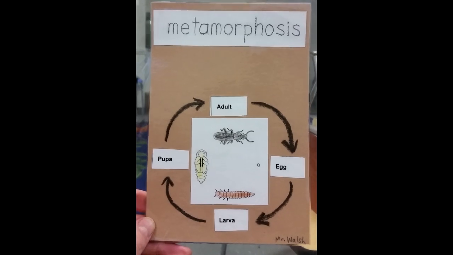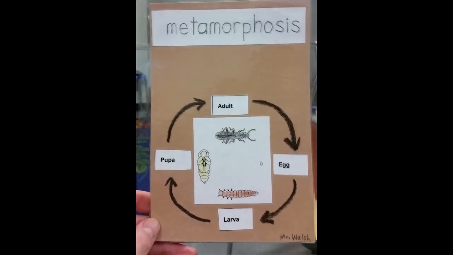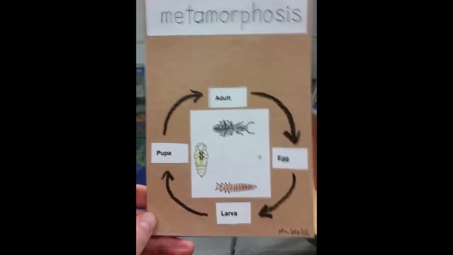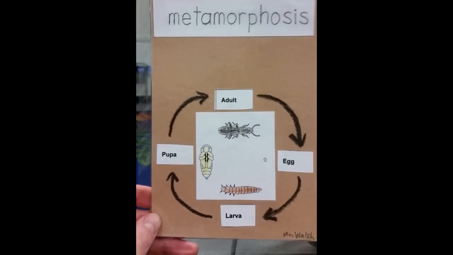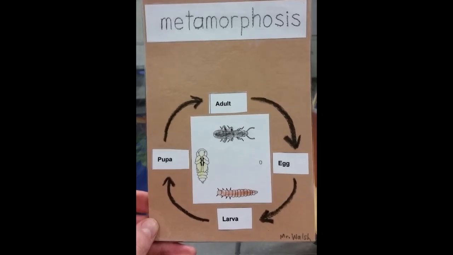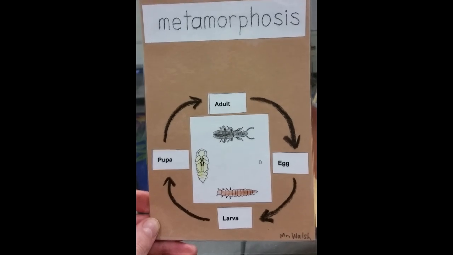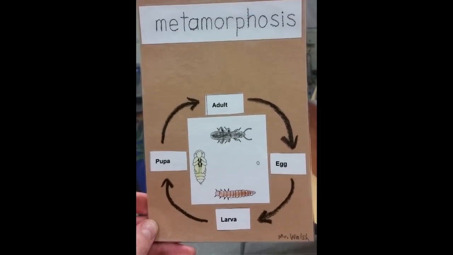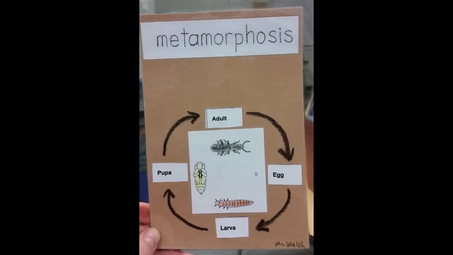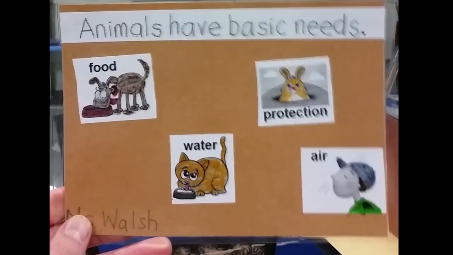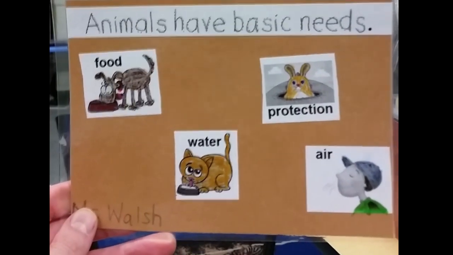The insect life cycle is called metamorphosis. It means big changes. Starts as an egg, grows into a larva, becomes a pupa, then it's an adult. Here's how you can remember what is the correct order. If you start with adult, starts with A, put them in alphabetical order. Adult, egg, larva, pupa.